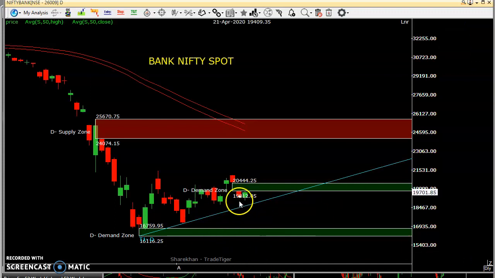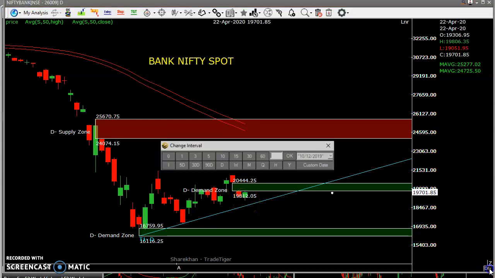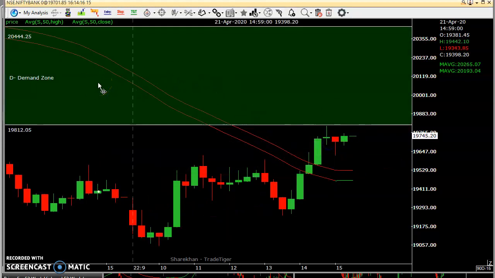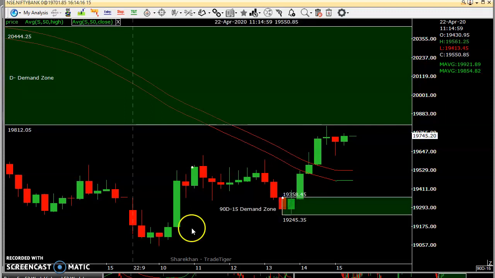If the price opens in between today's high and low, how will we trade? We'll go to the 15 minutes chart and see where there is good demand. So this area is a decent demand area. If it opens above 19,360 and tests here, then you can go for a long entry.